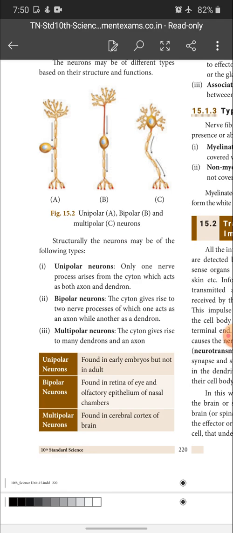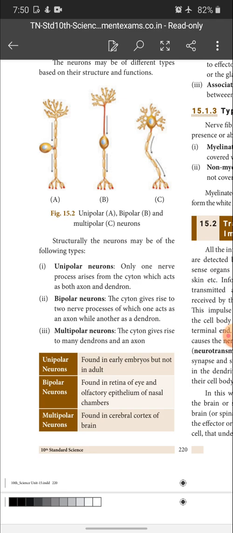Some sensory cells in the nose. Olfactory taste chamber. It consists of taste buds. It has some cells in this taste bud. The cells present in the taste bud consist of bipolar neurons, that is, they have two extensions, and nasal chambers, nose, it is lined with some bipolar neurons. Okay, so bipolar neurons are present in the sense organs like eye, olfactory epithelium which is for taste, nasal epithelium or nasal chambers which is for what? Yes, smell. And then multipolar neurons are found in the cerebral cortex of the brain.